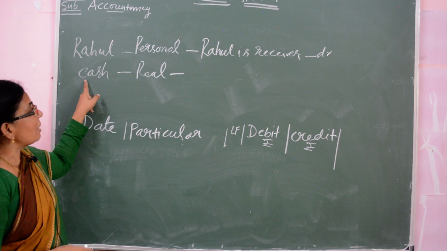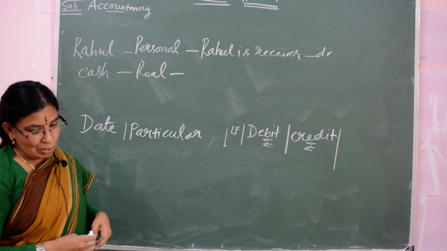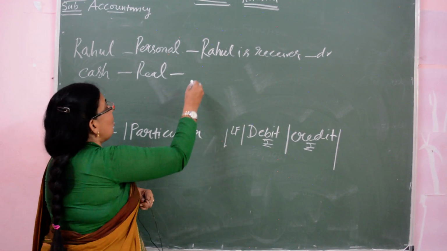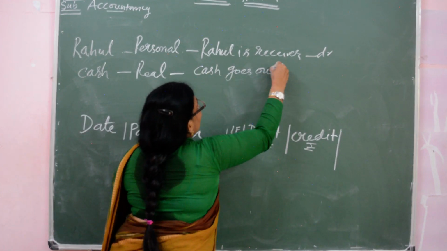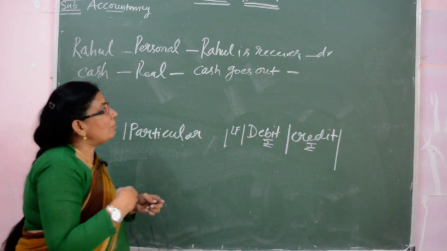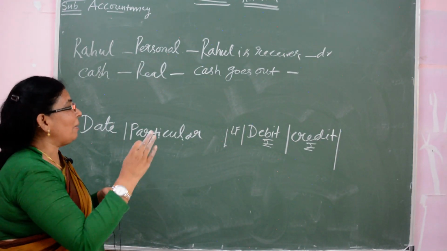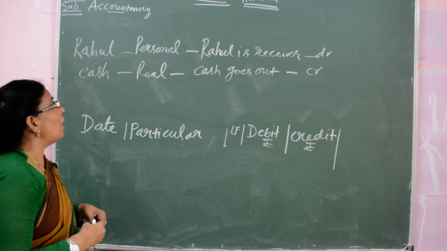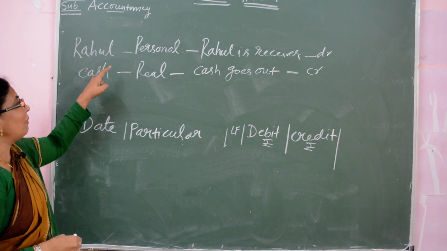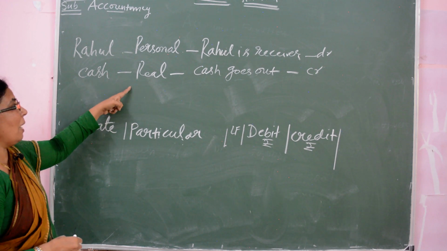Now cash, cash is the real account. Cash paid to Rahul. Now cash goes out. Debit what comes in, credit what goes out. Whenever it goes out, we have to write credit. Understood now? First you have to identify the account, personal account or real account.